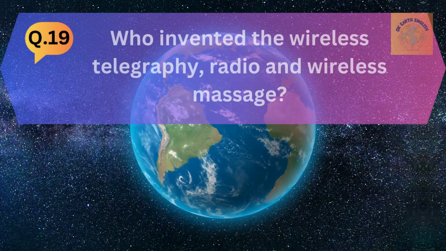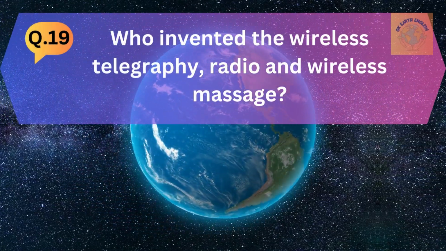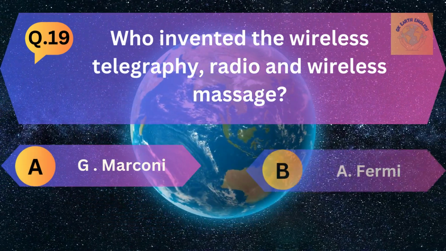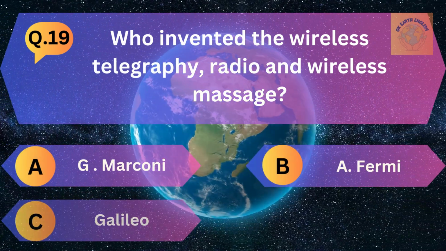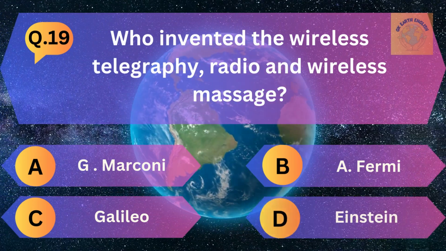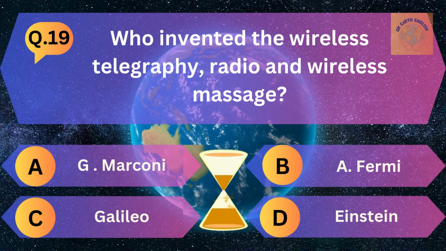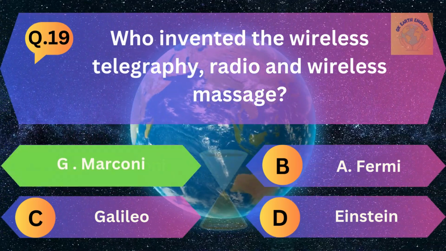Question number 19. Who invented wireless telegraphy, radio and wireless message? A. G. Marconi, B. A. Fermi, C. Galileo, and D. Einstein. The correct answer is G. Marconi.